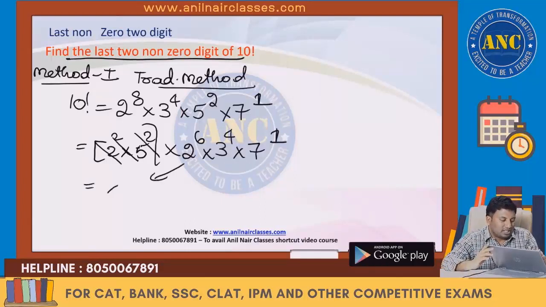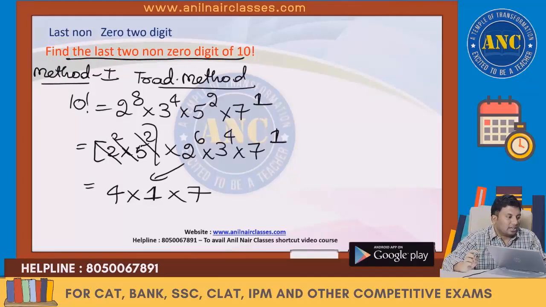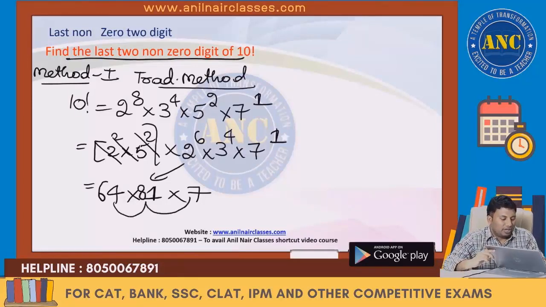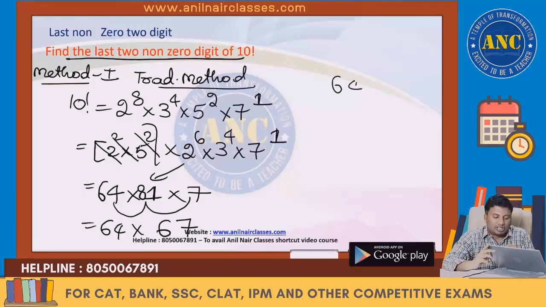2 power 6 is 64. 3 power 4 is 81. 7 power 1 is 7. Now see here. It is 64, it is 81. Right? 64 into 81 into 7. 64 into 81, ones are 7, 8 sevens are 56. 64 into 67.